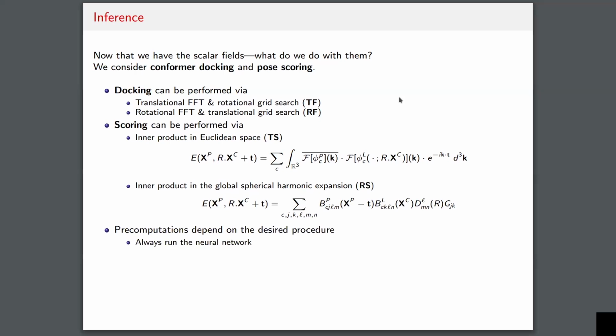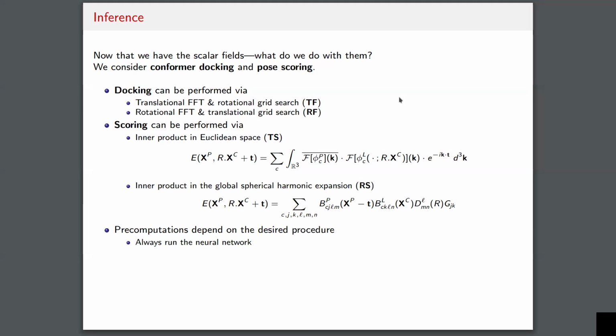There are a number of pre-computations involved in this procedure. In the previous slides, there were a lot of expressions for the value of the scoring function as a function of the rotation, the ligand graph, the conformer, and so on. So what are the concrete things that we need to compute, and how often do we need to compute them? Again, it depends on the procedure.